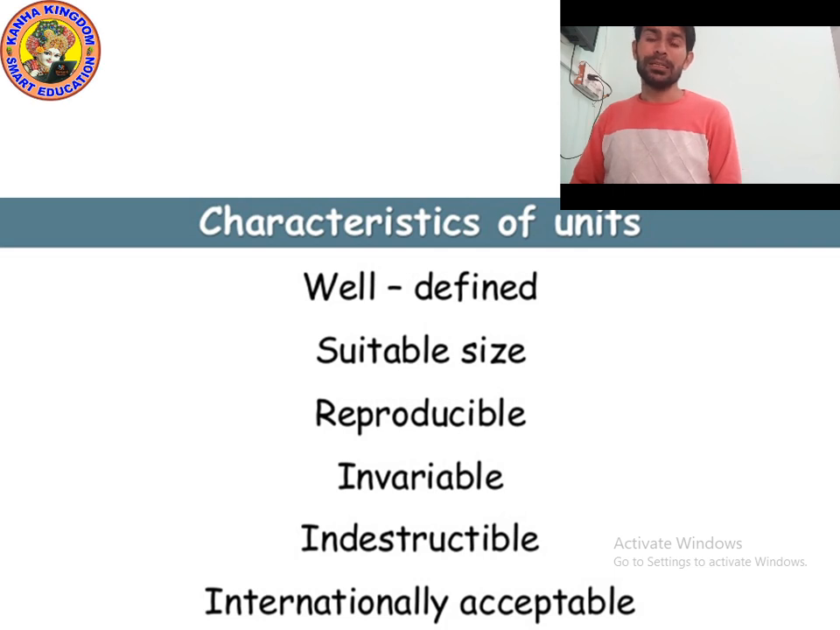1 kilometer is equal to 1000 meter. Yes, it cannot be changed. So it is fixed, and it is indestructible. You cannot destroy it. 1 kilometer will always be equal to 1000 meter. You cannot change this value.